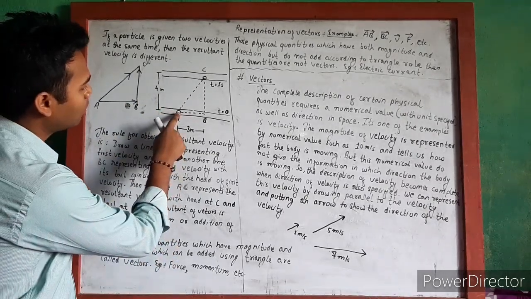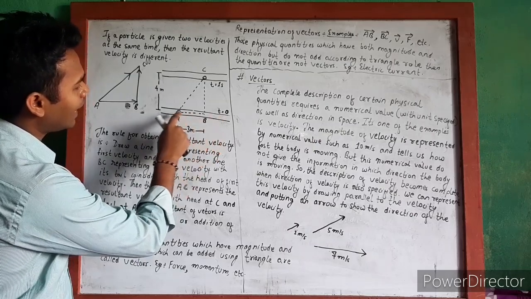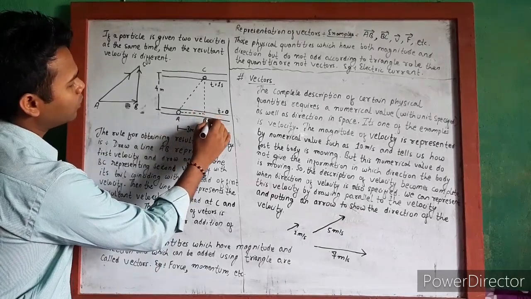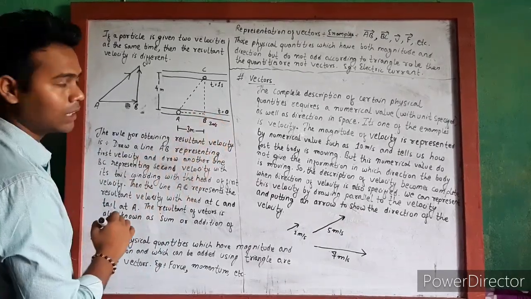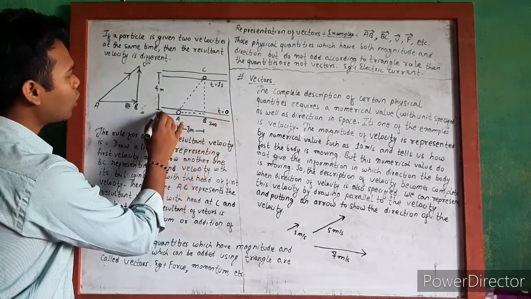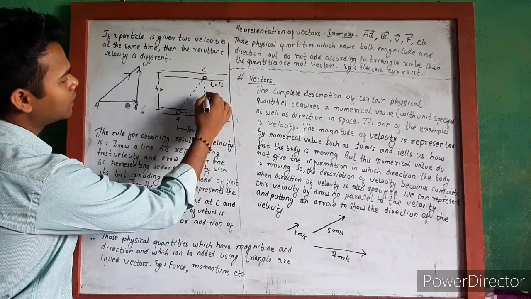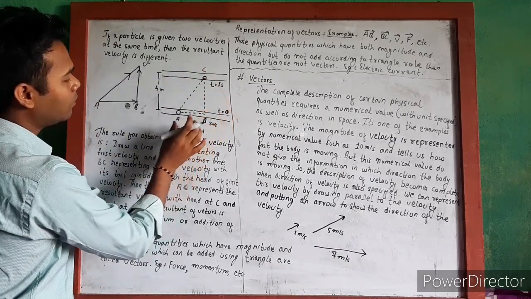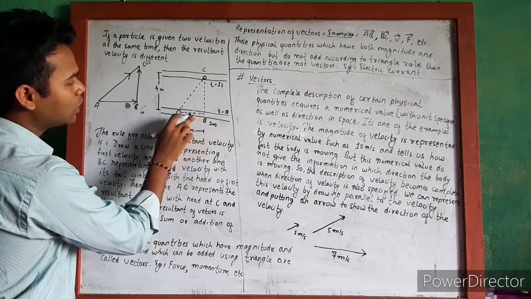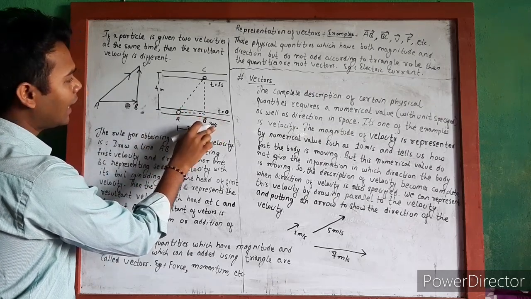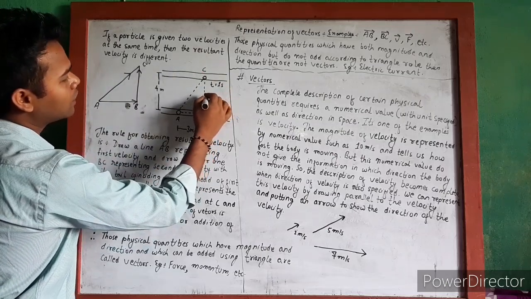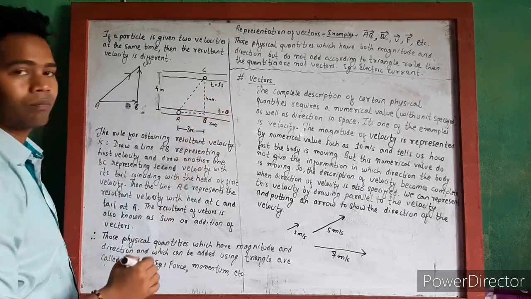This ball moves along the tube with a velocity, suppose 3 meter per second, and at the same time the tube is also moving upward with a velocity of 4 meter per second. That means this ball is moving inside the tube, along the tube with the velocity 3 meter per second, and the tube itself is moving upward with the velocity 4 meter per second.